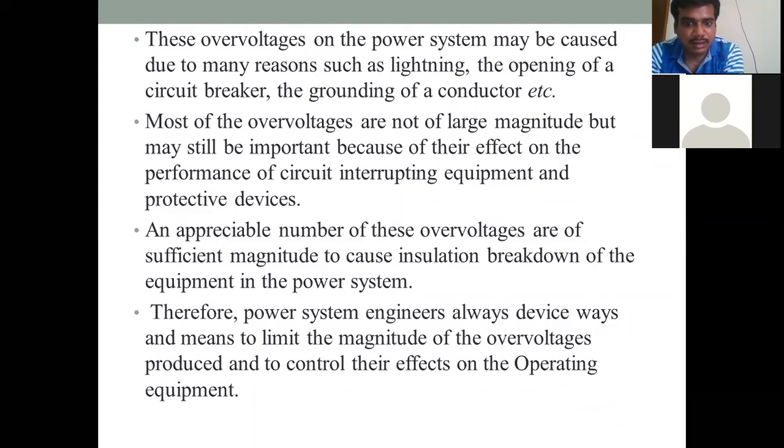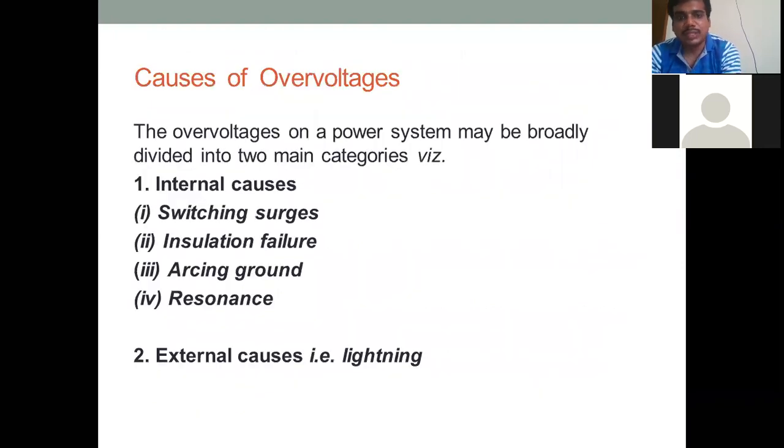The main reason these over voltage problems occur is the failure of the insulation. All the equipments in this power system are limited to a certain magnitude of voltage, but we need to control the effect on the operating equipment. So these are the causes of the over voltages.